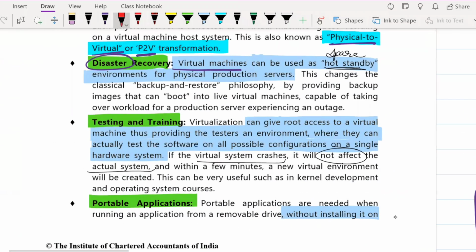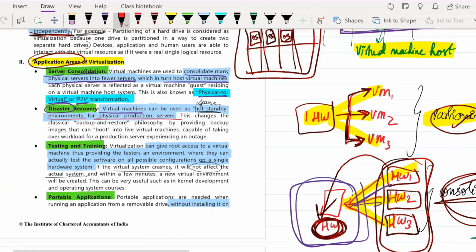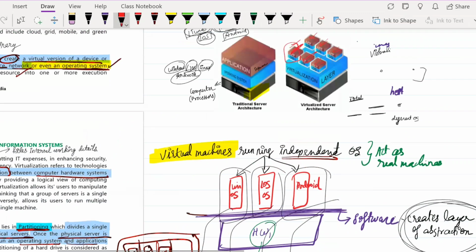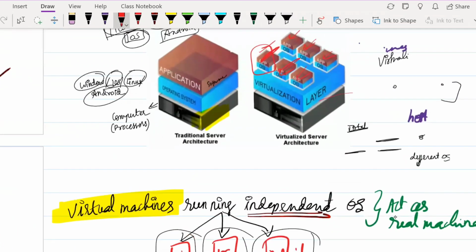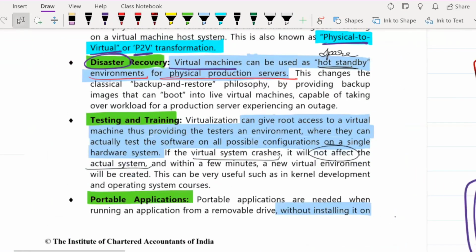So virtual machines can be used as a hot standby or spare environment for physical production servers. Or else there is one more point of view: in case your main physical unit gets a disaster, then in another unit you can create logical units like these and use them. These logical servers can be used as a spare for the physical servers until the physical servers are fixed.